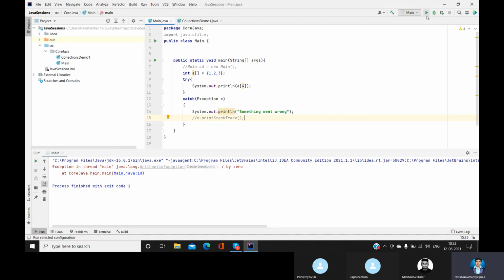Something went wrong. Ravi, whenever you are covering the exception, just ping that code to the group so that they can try with a different set of examples. Sure. Yeah, instead of 4, just give 2, and there will be no issue.